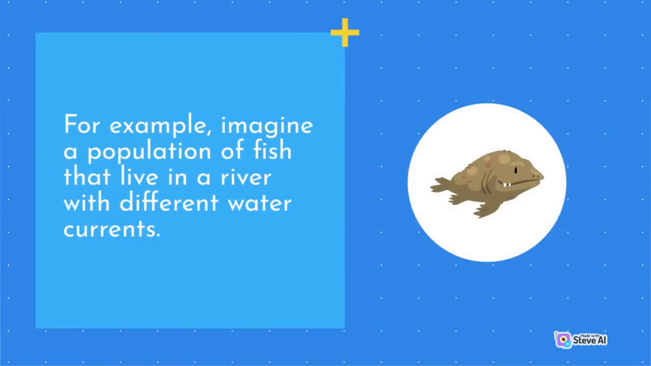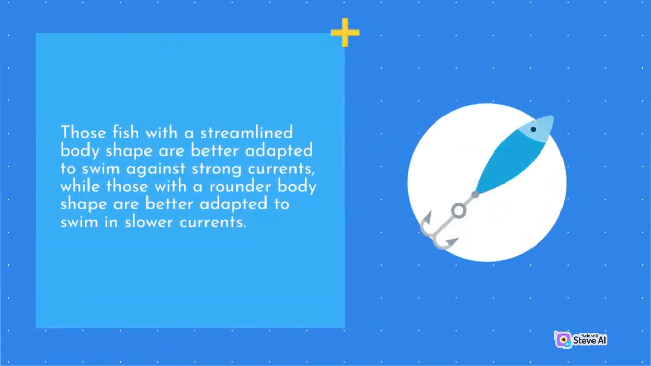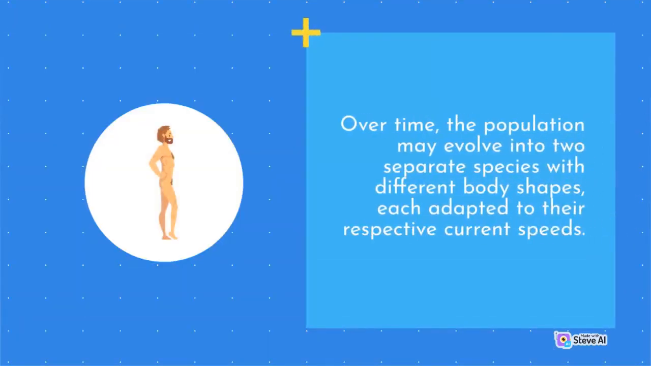For example, imagine a population of fish that live in a river with different water currents. Those fish with a streamlined body shape are better adapted to swim against strong currents, while those with a rounder body shape are better adapted to swim in slower currents. Over time, the population may evolve into two separate species with different body shapes, each adapted to their respective current speeds.